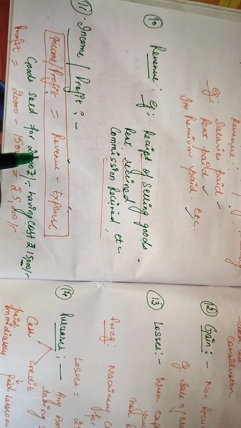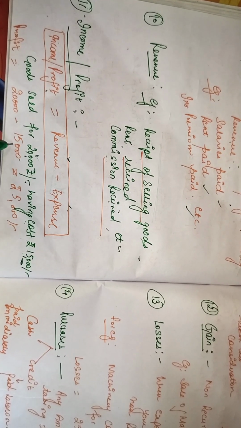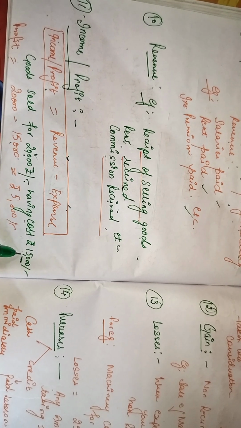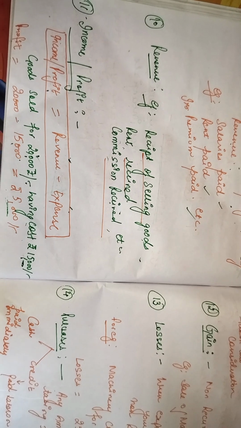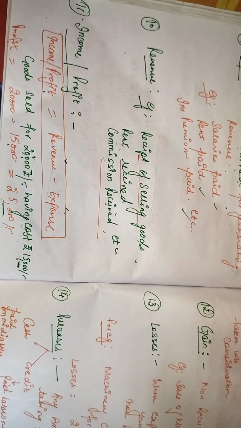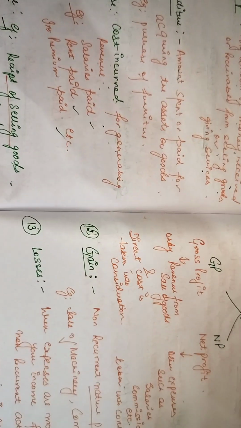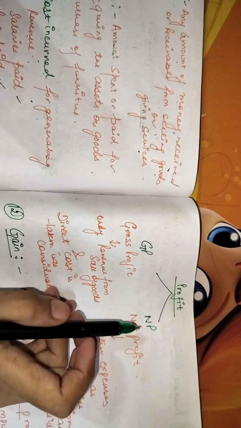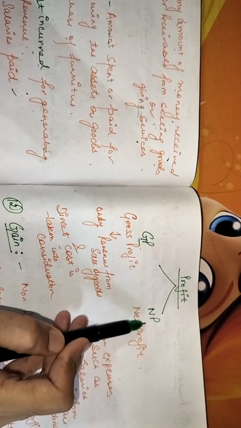Profit will be 20,000, the amount of revenue you are receiving, minus 15,000, the amount of cost you are spending. So 5,000 is the amount of profit that you are making for the business. Now this profit can be classified into two categories, that is GP and NP.